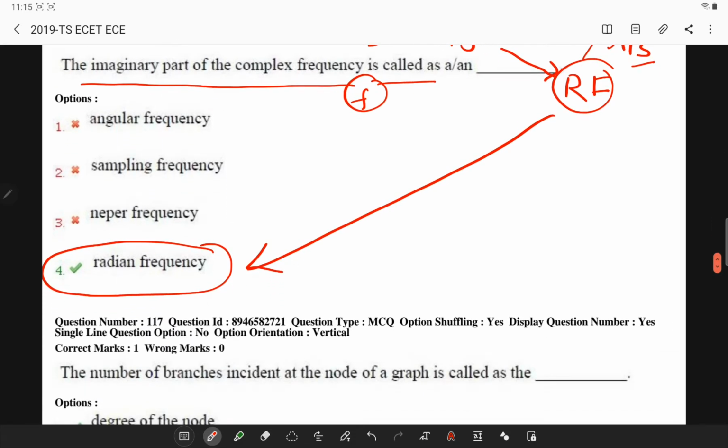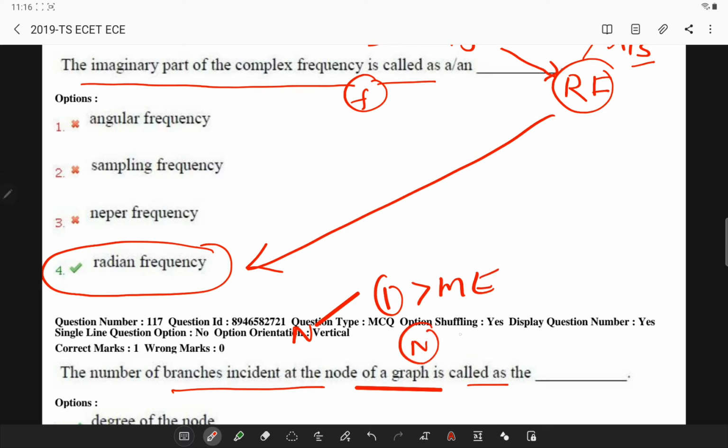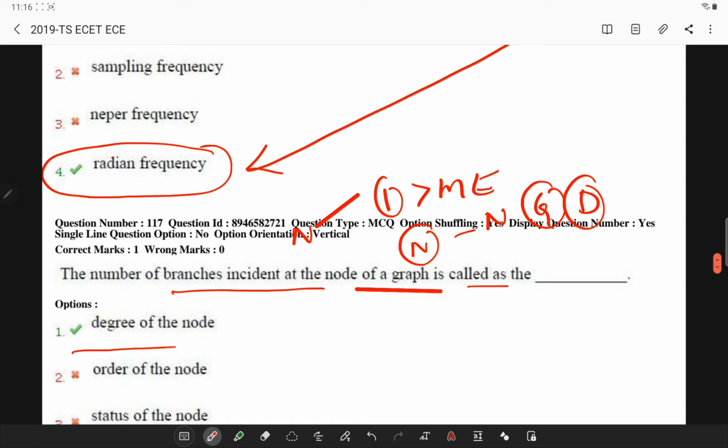Next, the number of branches incident at a node of a graph is called. Nodes can be incident to one or more elements. The number of branches incident at a node of a graph is called the degree of the node. So this is the answer.